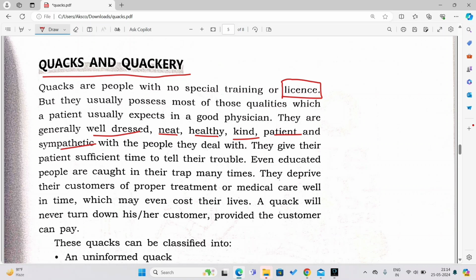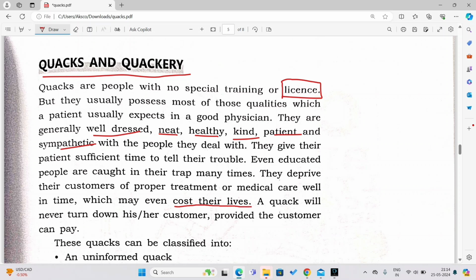They give their patients sufficient time to tell their problem. They give the patient the opportunity to speak about what they are suffering from. Even educated people are caught in the trap many times. They deprive their customers of proper treatment or medical care in time, which means they might even cost their life. If you are completely believing these quacks, sometimes it might so happen, unfortunately, that it can even cost the life of that person. That person might even die.